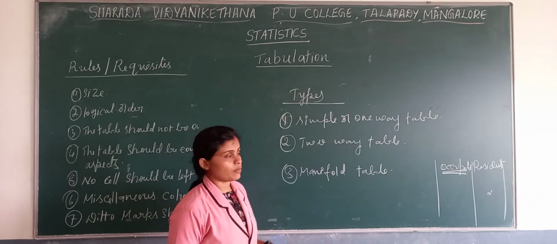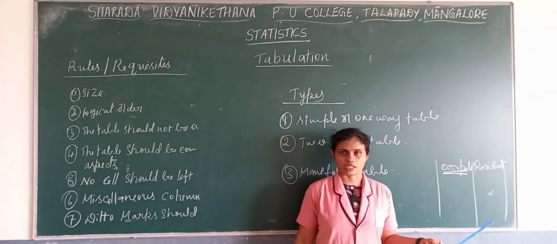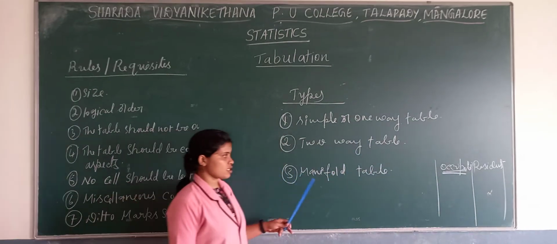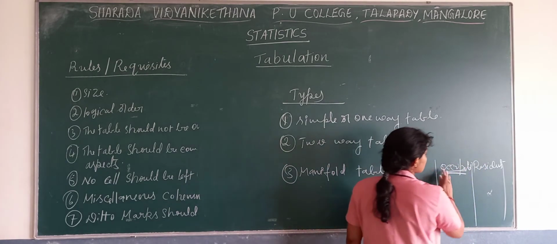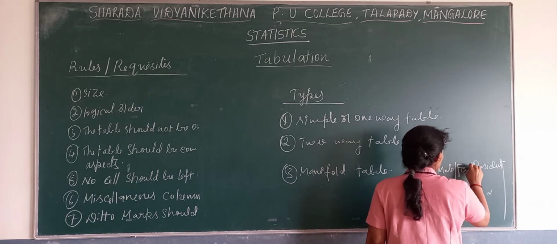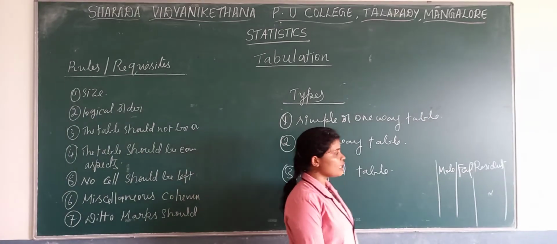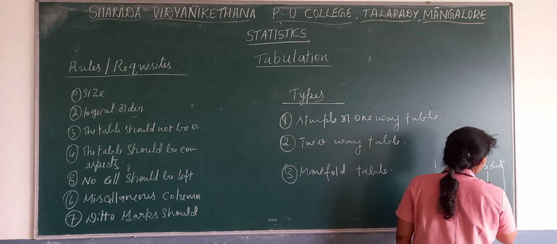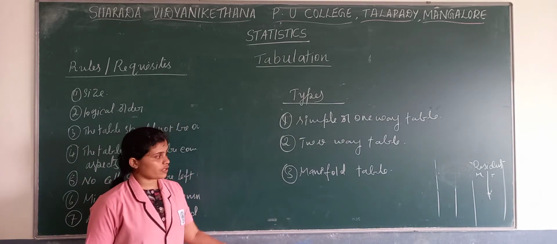Now what is a two-way table? A two-way table is where we prepare a table based on two characteristics. For example, we divide these residents into two characteristics, that is male and female. Such a kind of classification we call a two-way classification. Usually it comes here only male, female.